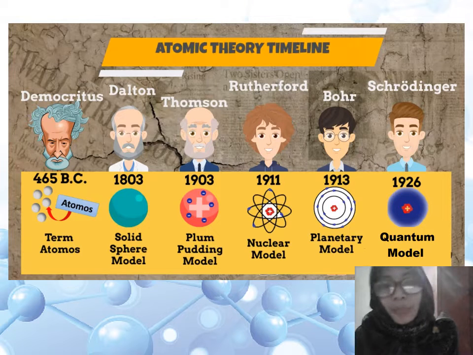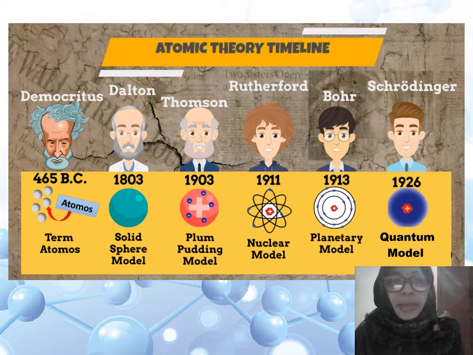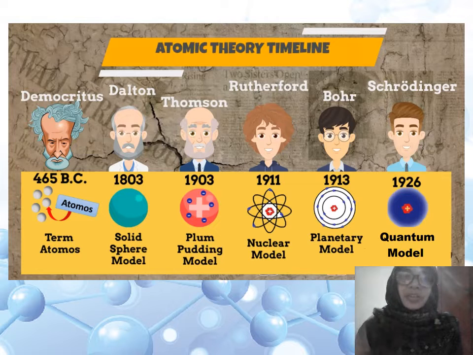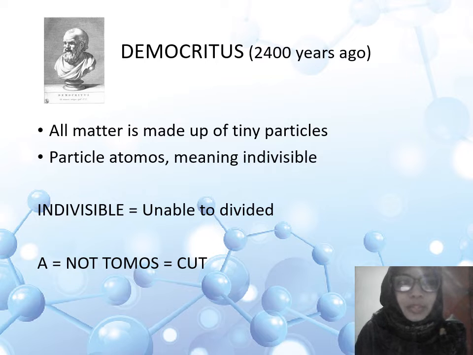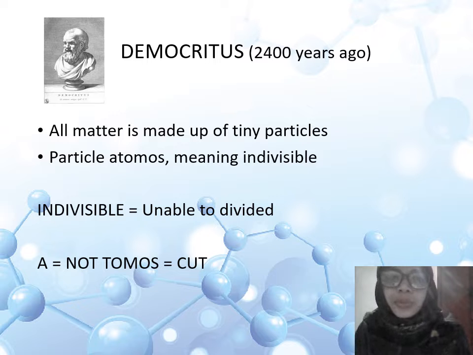This is the atomic theory timeline. It covers Democritus, Dalton, Thomson, Rutherford, Bohr, and Schrödinger. Today we are going to study the atomic theories of Democritus and John Dalton. Let's go to the first one, Democritus' atomic theory. Democritus' atomic theory comes from 2014 years ago, and Democritus is the first person who clearly proposed the idea of atoms.